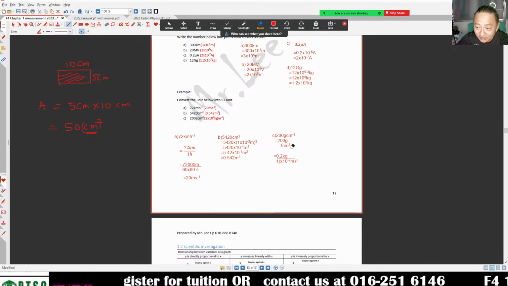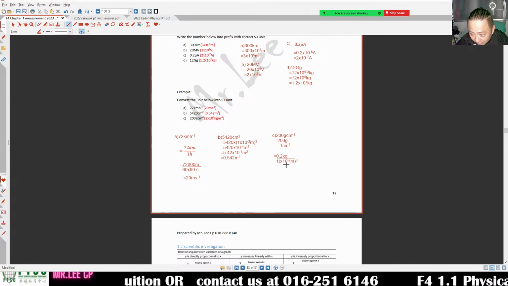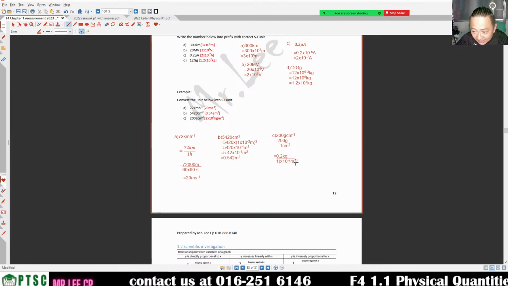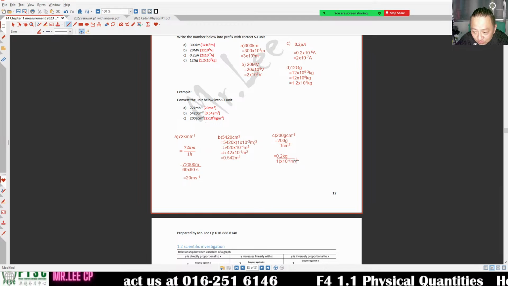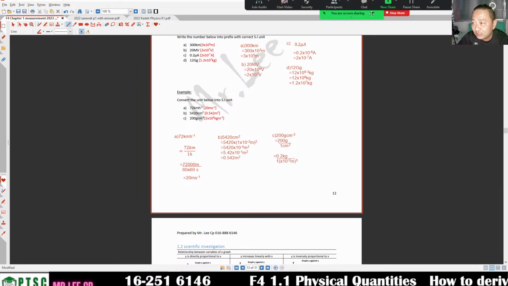So now you see this number: 1 cm cube is 1 cm and cube. I want to change to meter cube, so I need to cube it. How much will I get?